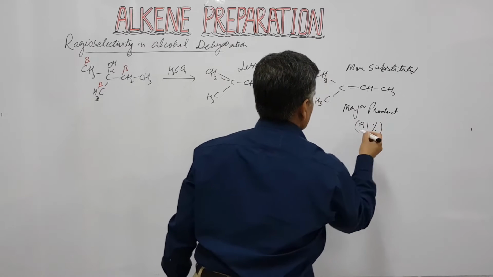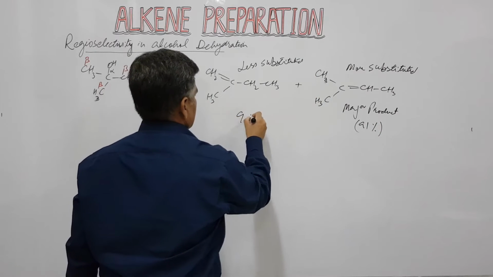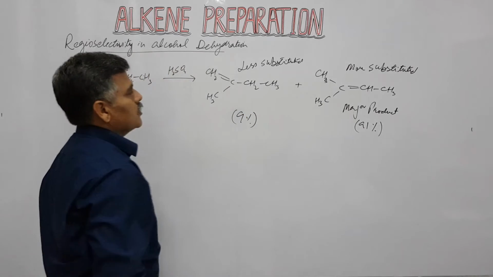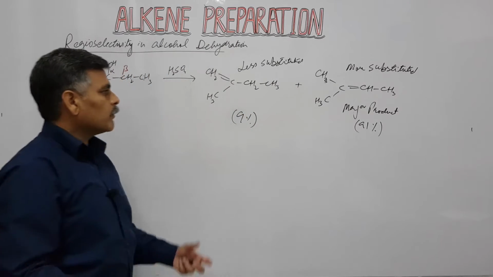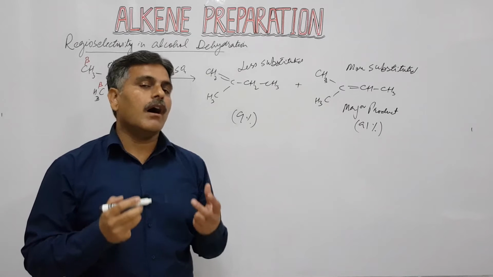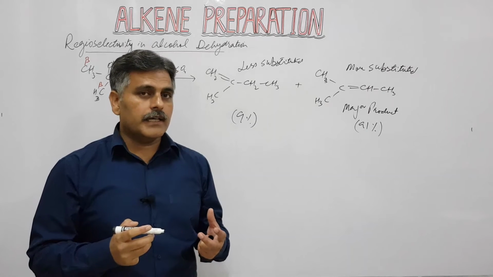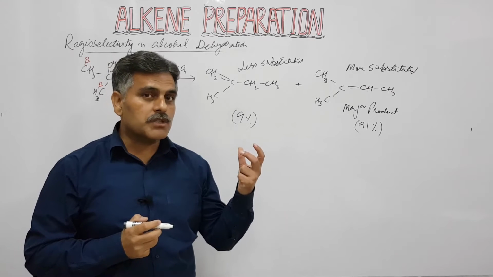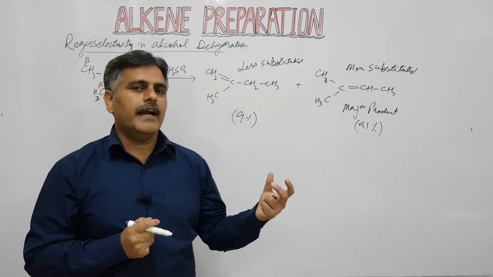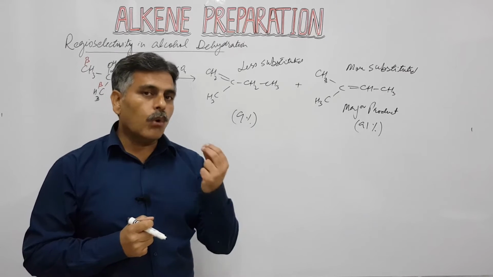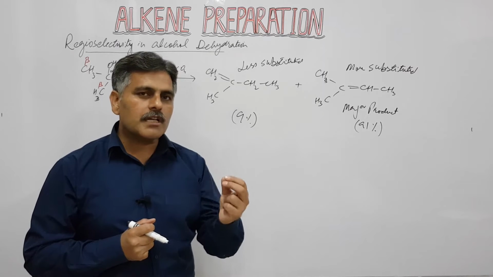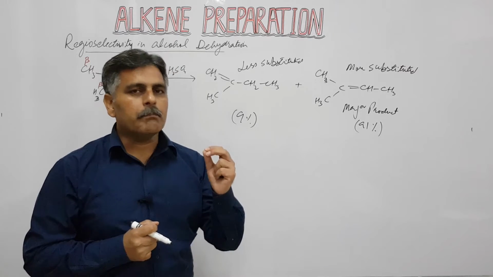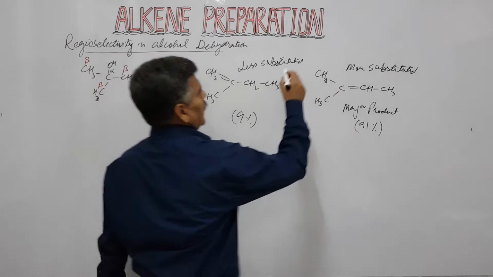91% and 9%. If you remember, this reaction we have already discussed in the case where alkene is formed from dehydrohalogenation of alkyl halides and our product is alkene. The more substituted alkene is more stable, so that's why it is formed as a major product, and this is known as Zaitsev rule.